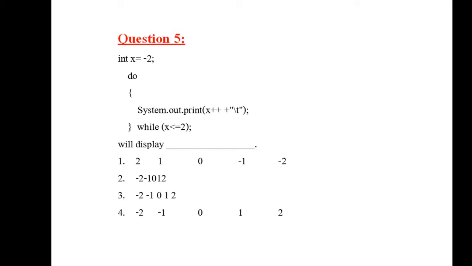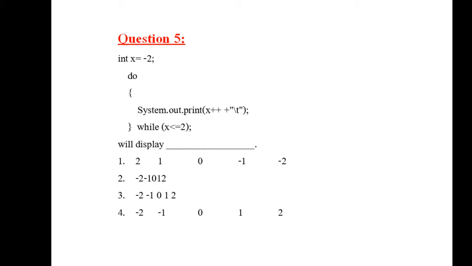Question number 5 is int x is equal to -2. Here you have a do loop, which is an exit control loop, and inside the loop body you have print. That means horizontal printing will be done. System.out.print you have, and \t in between data there will be a gap because of tab space.